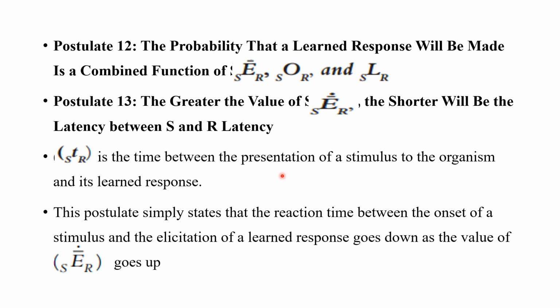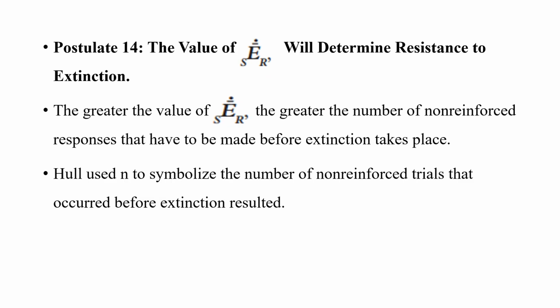That means the STR or the latency is very huge. So the greater the value of SCR, the greater the reaction potential, the lesser the time between the presentation and the response. The postulate simply states that the reaction time between the onset of the stimulus and the elicitation of a learned response goes down as the value of SCR goes up.